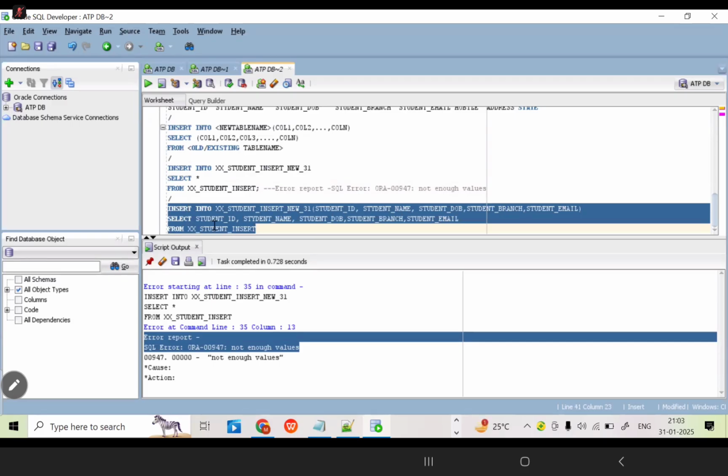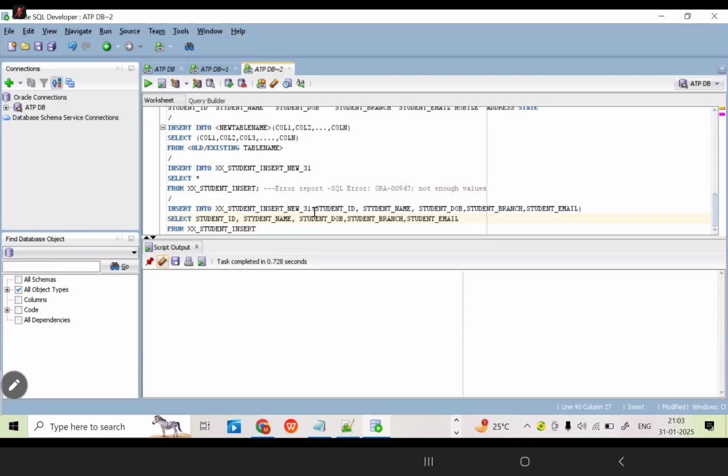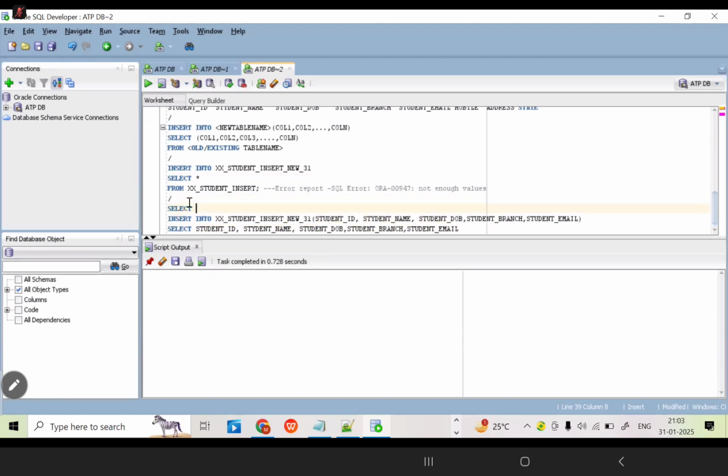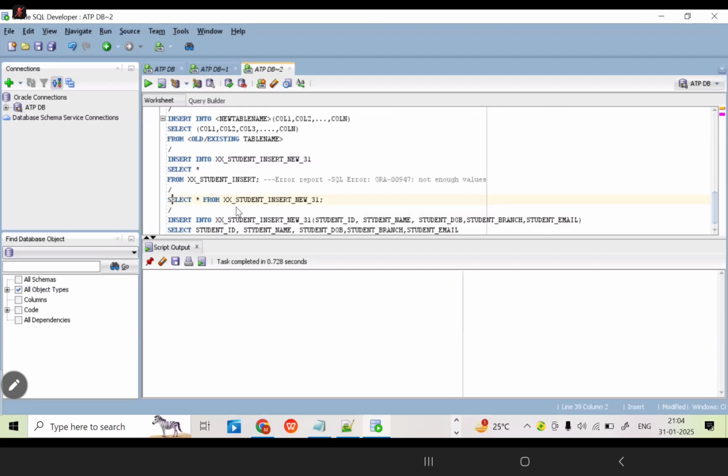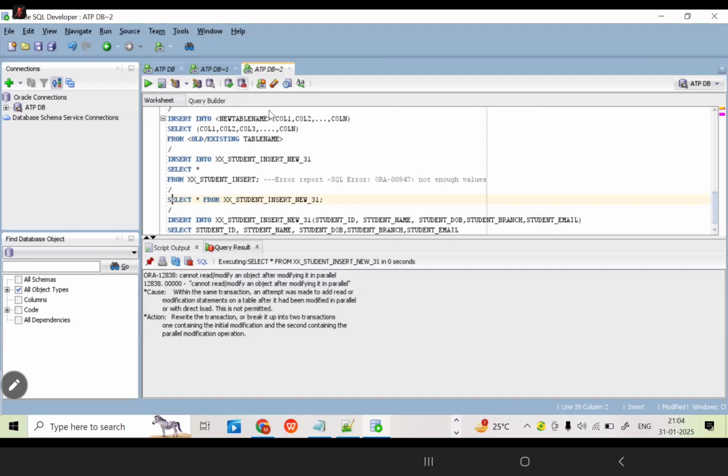Now, if it is matching, now run the query. Just see this. Before running this query, just check whether the data is present or not. Select star from your new table name. Just check it. Is there any data as of now? Now we can see this. Is there any data? Just apply the rollback.